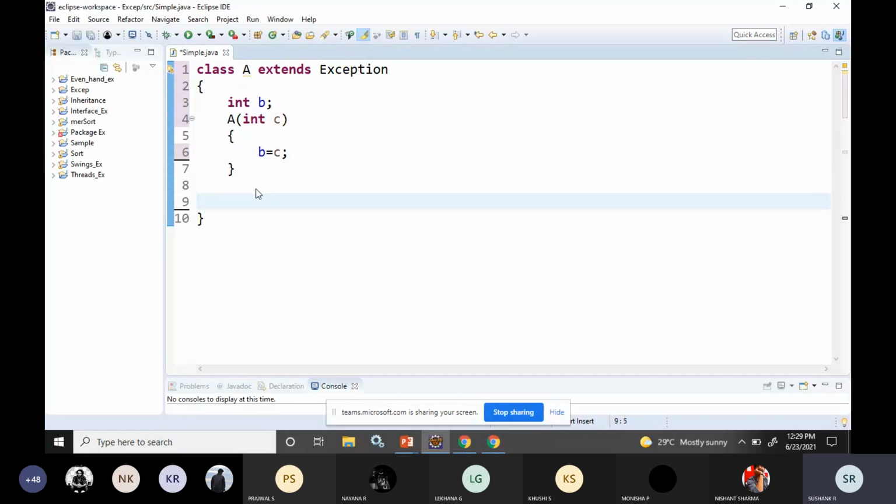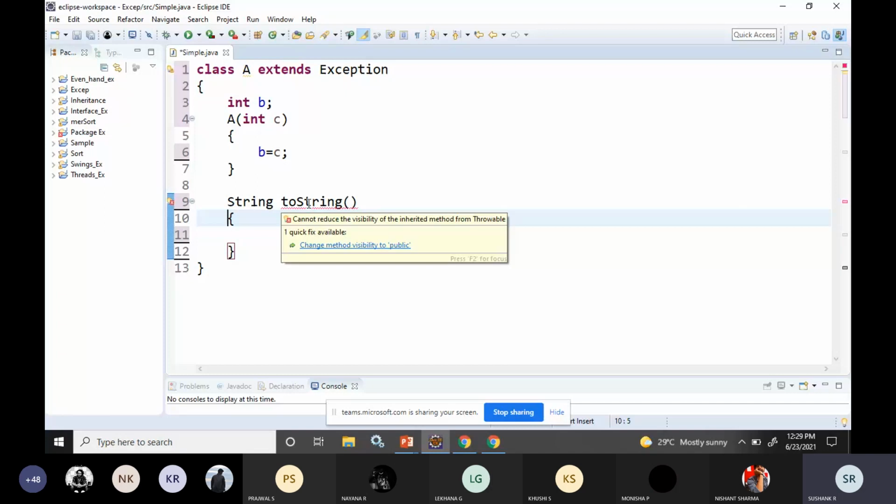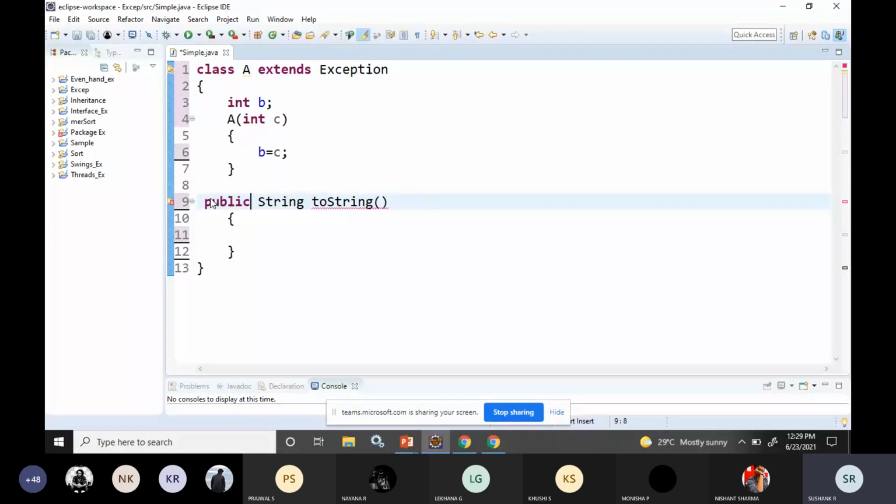For printing this, we have a toString method. This toString method is from the Throwable class. So Throwable class has a toString method, and I am using that. I have to make this method public, a public String toString method.